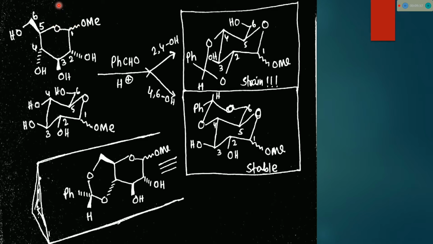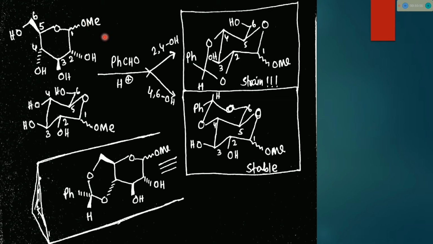So when this glucopyranoside, this OMe bond is drawn like that, it means it is either below or up, so this molecule may be the alpha anomer or beta anomer. If this OMe is below, then it is the alpha anomer. If this OMe is above, then it is the beta anomer. So to symbolize both anomers, I just put this type of bond for OMe.